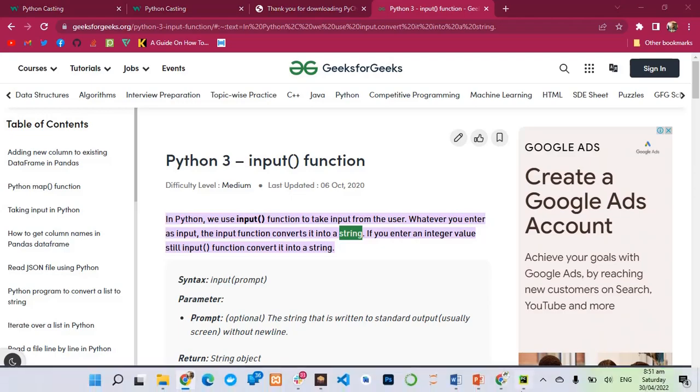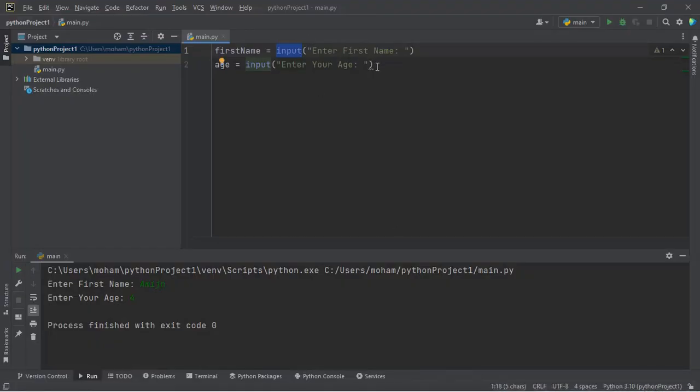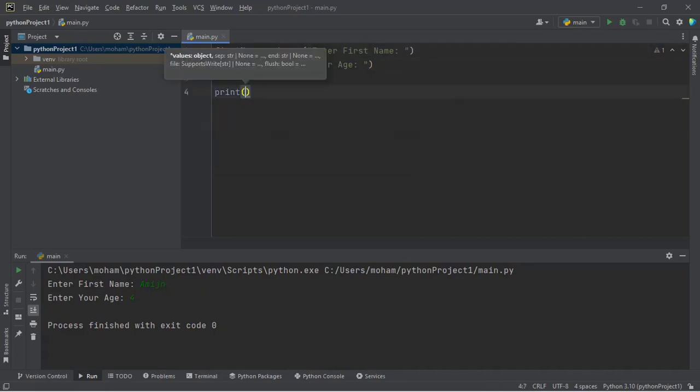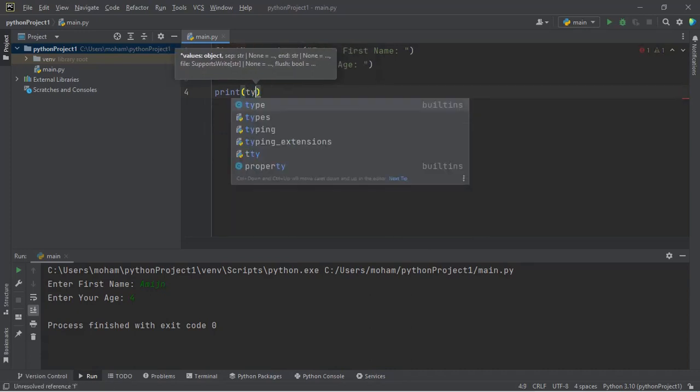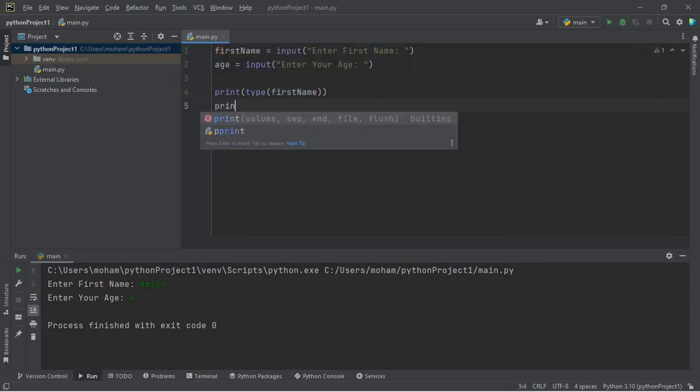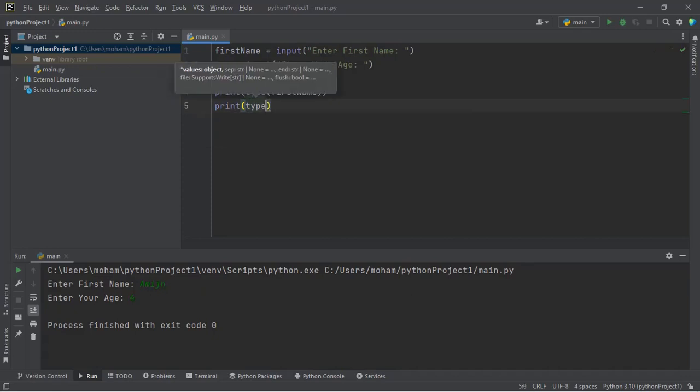So if you're asking the user to type, let's say, enter your age, I'm going to do this. I'm going to say print type of first name, then I'll say print another type, age.